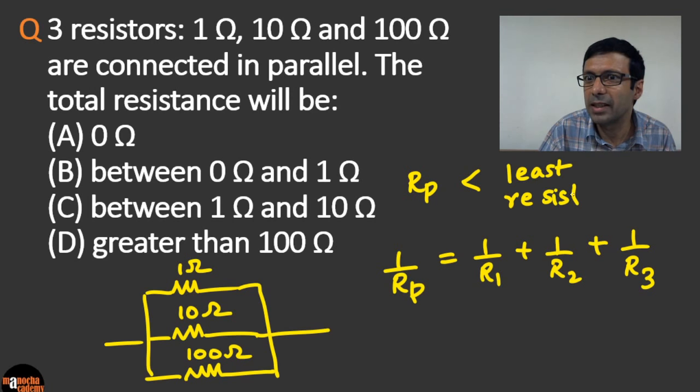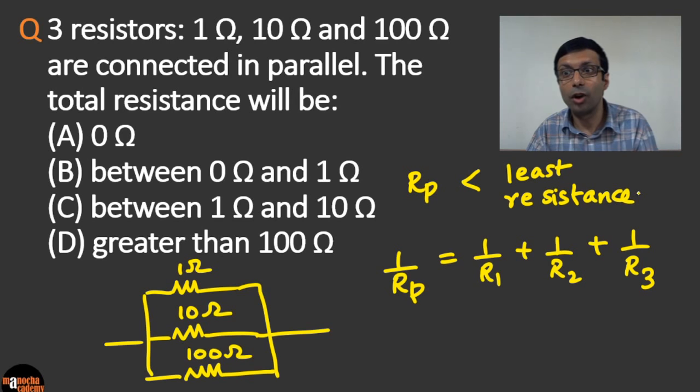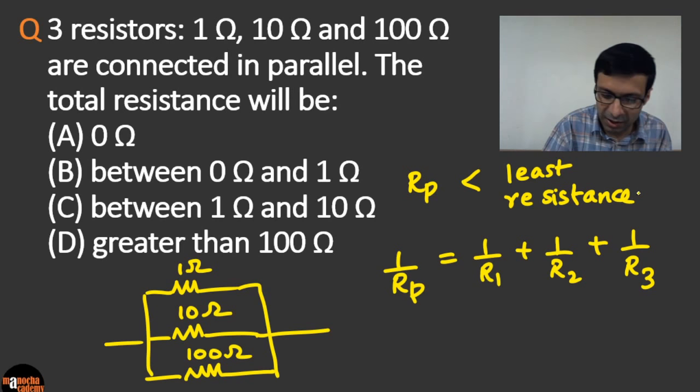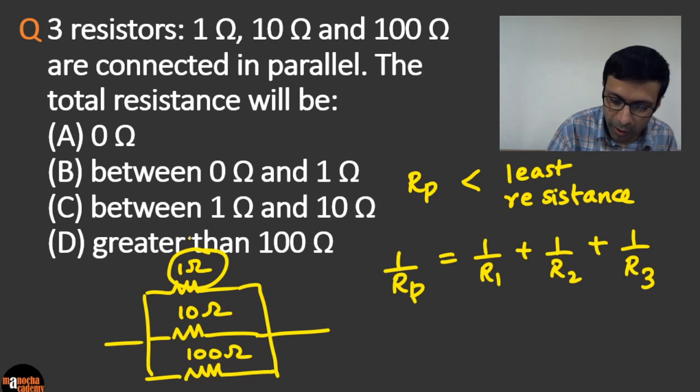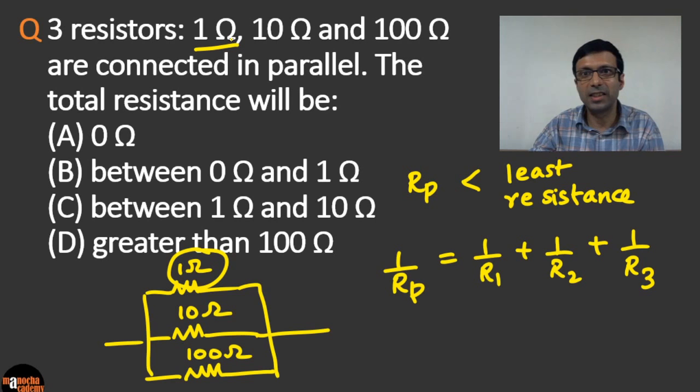Just like in series, the overall resistance is greater than the maximum, but in parallel, the overall resistance is going to be lesser than the least. So what do you think will be the answer here? Because they are connected in parallel, the least resistance here is 1 ohm.